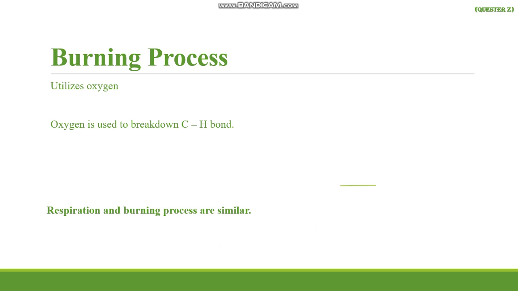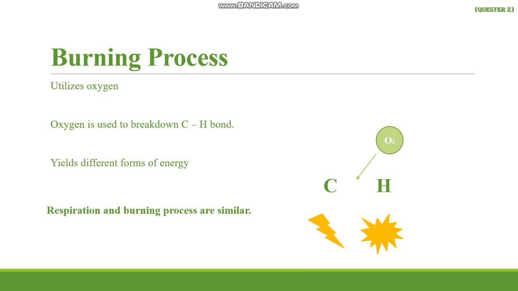All these products are organic compounds that you use for burning, and when they break down, different forms of energy are generated. As you can see on your right side, CH, there is a molecule present inside the organic compound, C and H. The bond is indicated by a line. If there is oxygen present, the bond will break down, the bond will disappear, and different forms of energy you will get. You can get light energy, you can get heat energy, different forms of energy from the burning process. But from respiration you get ATP as the form of energy.